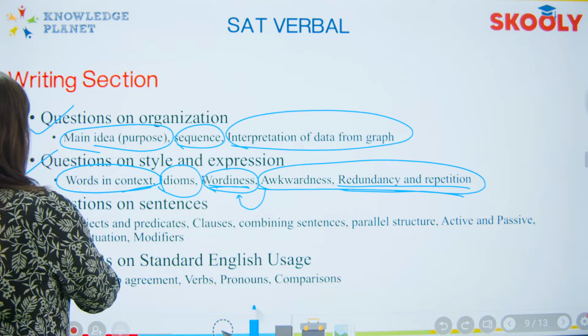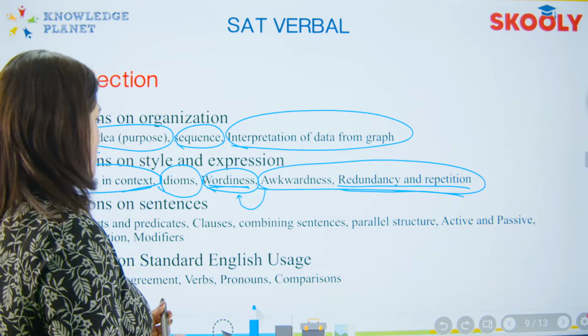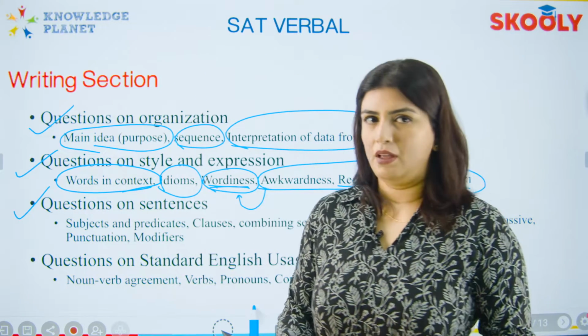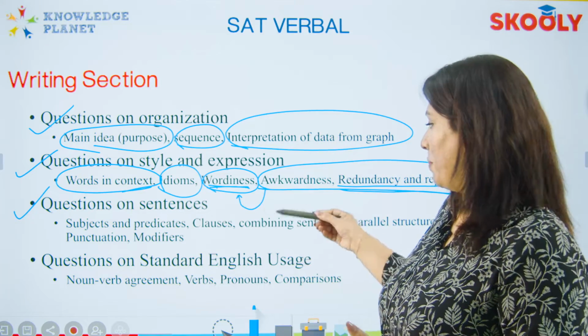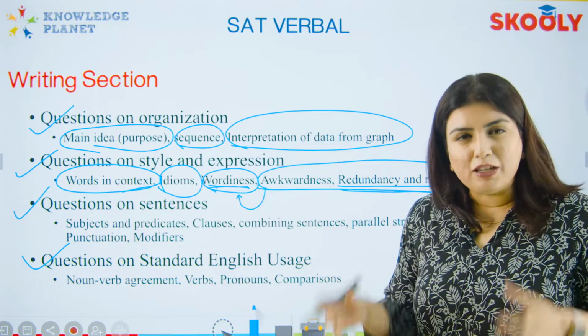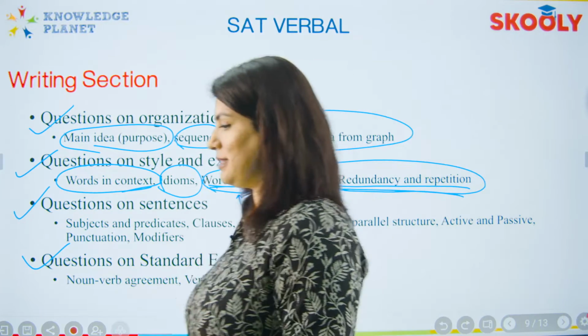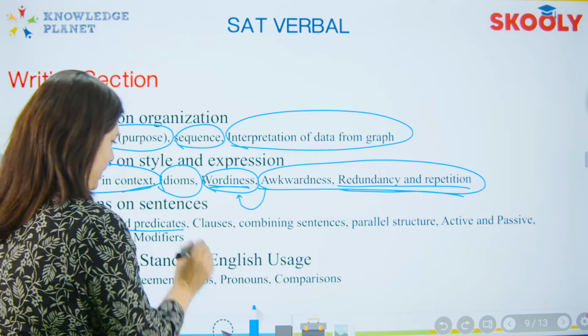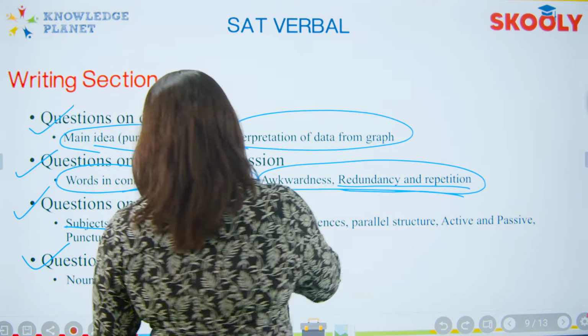Okay? The next type of question is question on sentences. Here is where your grammar skills are tested. This particular topic and the last particular topic over here is essentially where your grammar skills are tested in SAT. You have grammar topics like subject and predicate, which we've learnt in school.